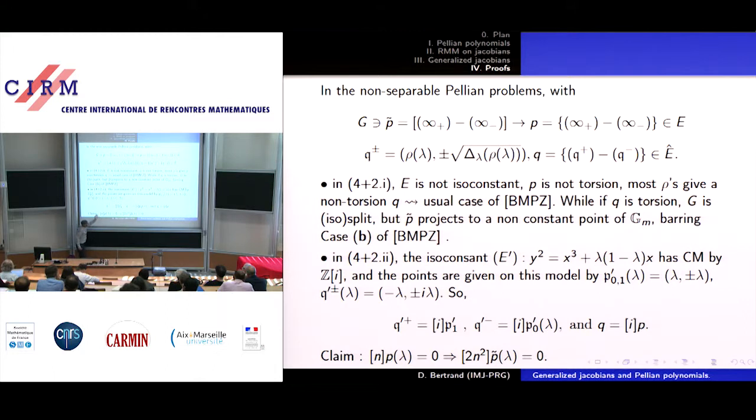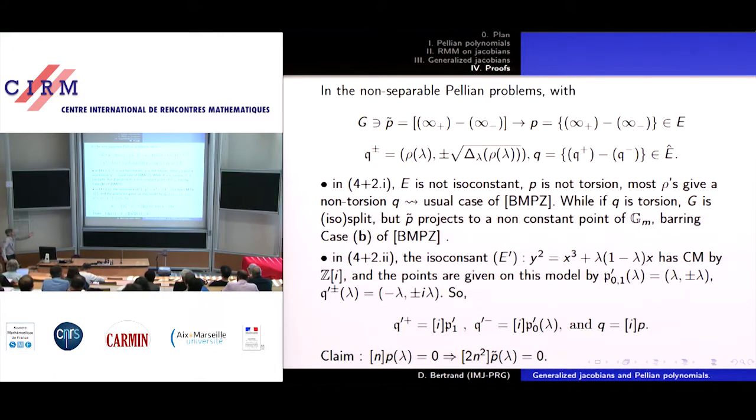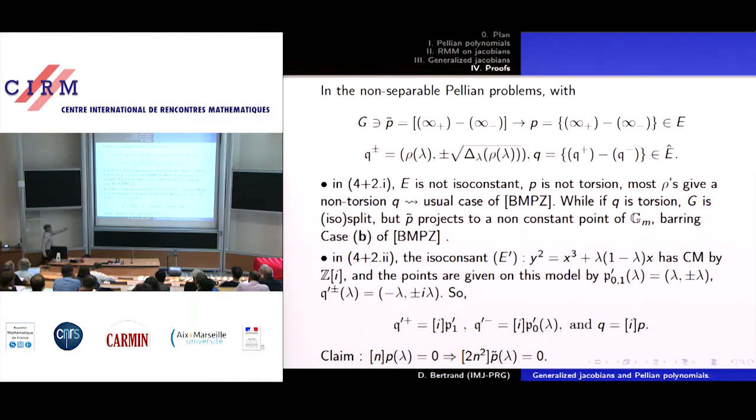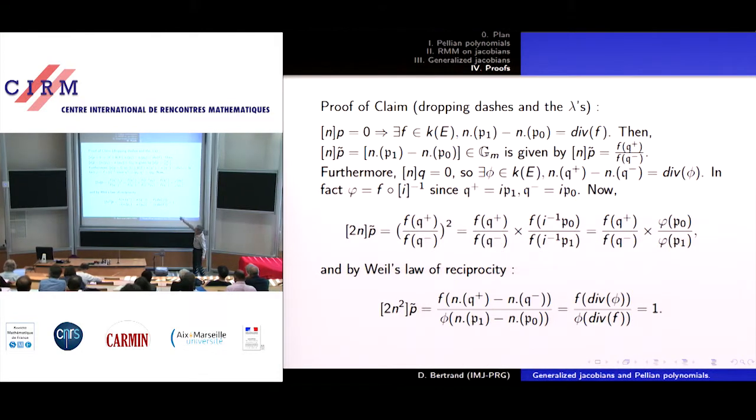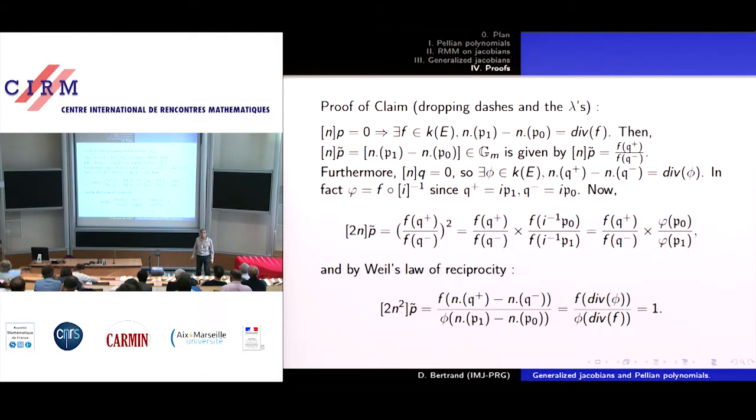And now, well, that's the property. This can be recognized as a Ribet section with this property. So I cannot say more. That was the proof of this last claim. Essentially, it's an application of Weil's law of reciprocity.